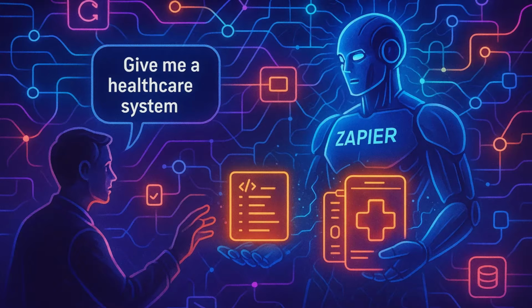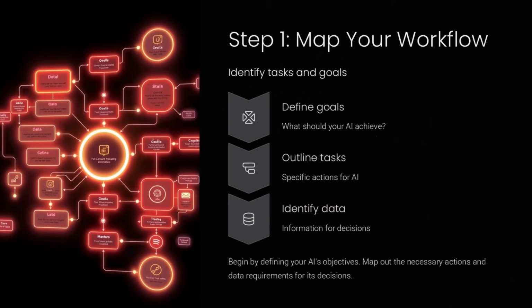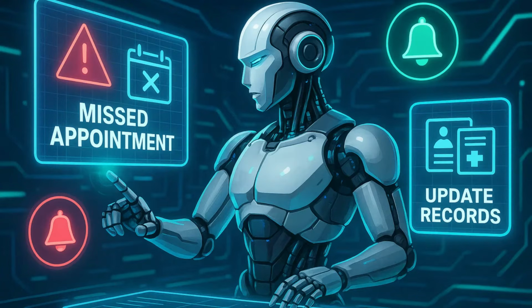Both platforms let you link services, define logic, and trigger real-world actions, forming the core brain of an agentic AI without writing custom code. Start by mapping out your workflow. Decide what you want your AI to accomplish and what data it needs to make decisions. For example, monitoring missed appointments, sending notifications, or updating records automatically.